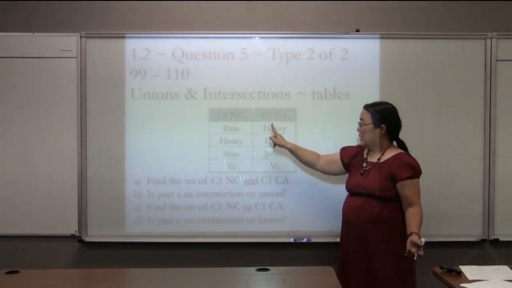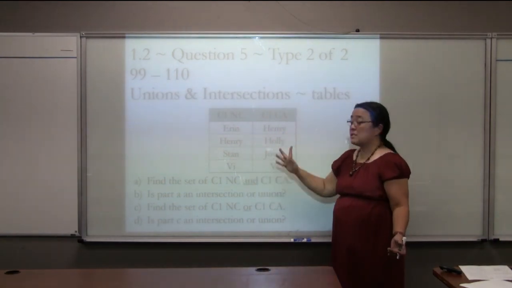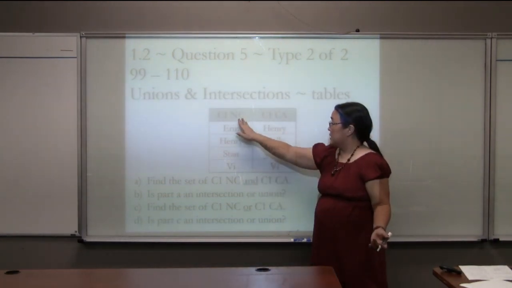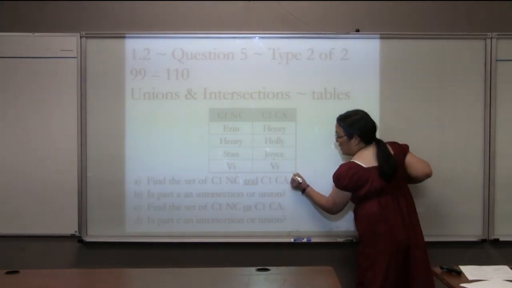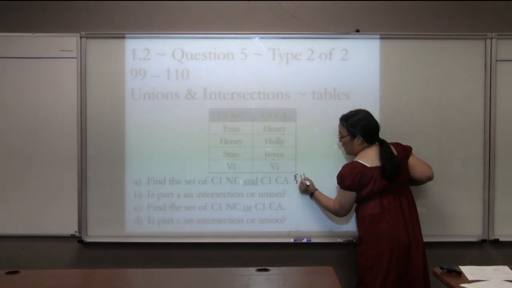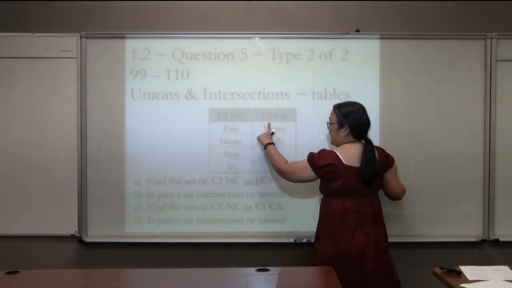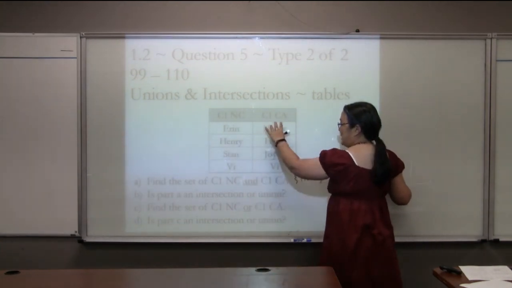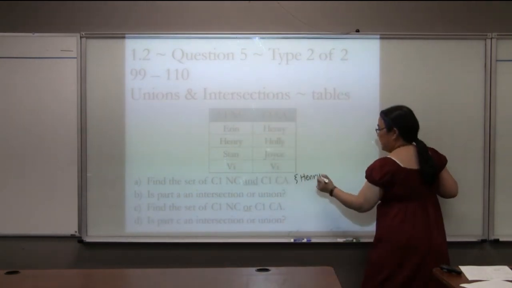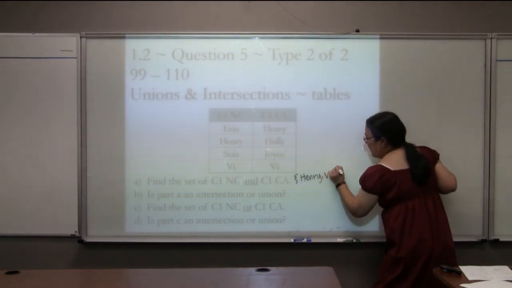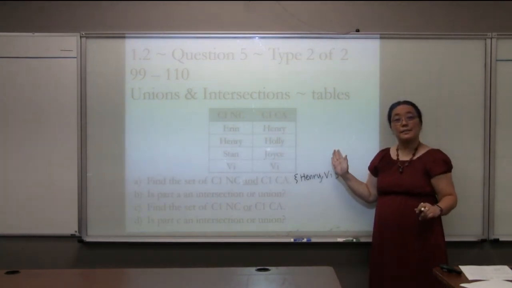So we want to know, is Aaron in the first list and the second list? No, he's not. Is Henry in the first list and the second list? Yes, he is. So as we start making our list, we're going to have Henry first. Is Stan in the first list and the second list? No, he is not. Is Vi in the first list and the second list? Yes, she is. So these are the people who are in the first list and the second list.